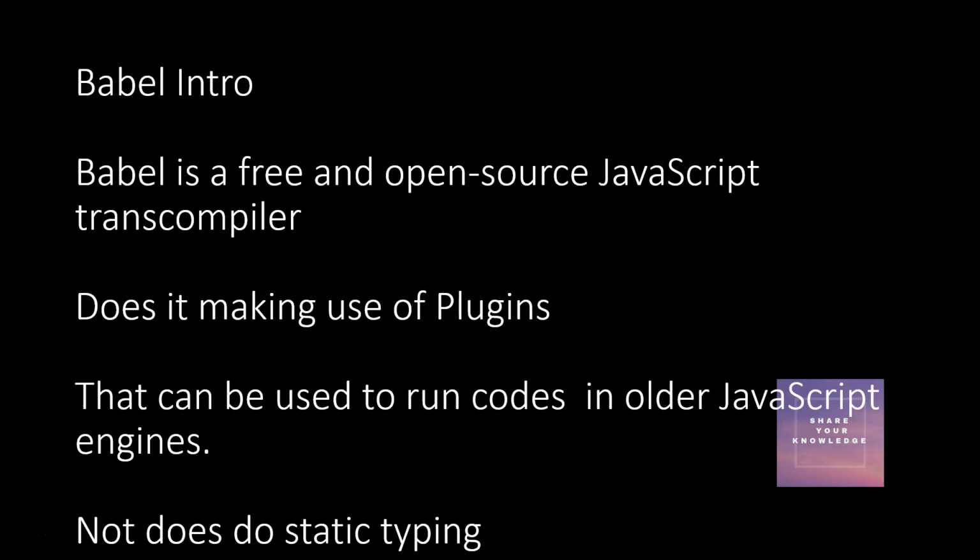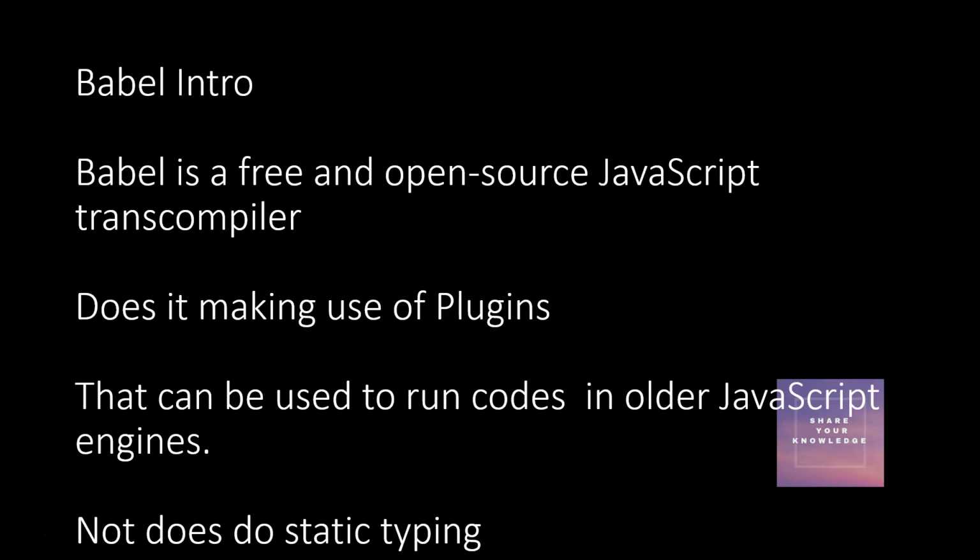it transpiles the new JavaScript syntax, it converts it to old syntax by making use of plugins. So as I told you, using Babel, you can run the new code which is written using ES7 or ES6 JavaScript to make it work in older JavaScript engines, which are present in older browsers.